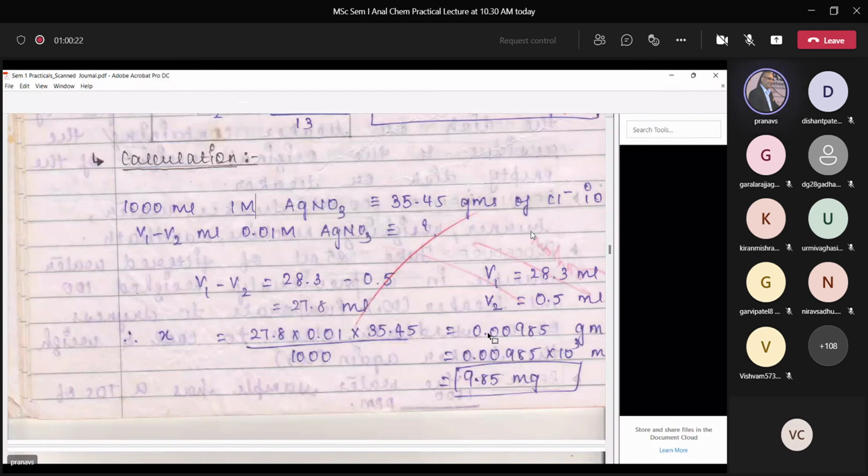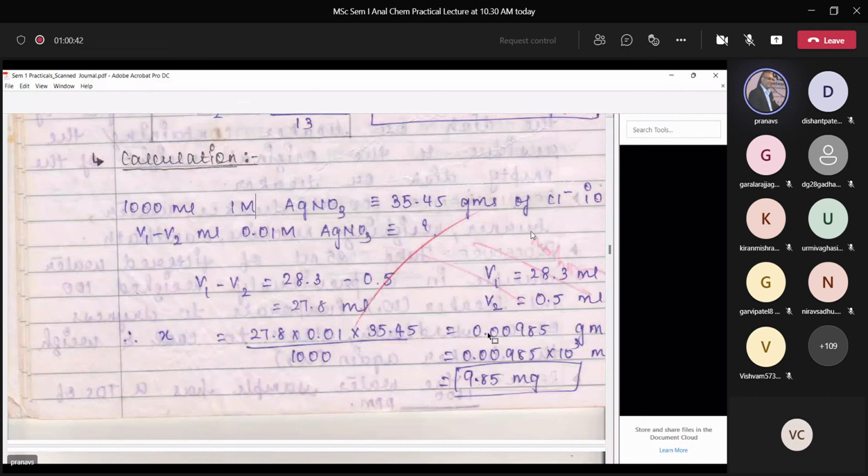But if you use 10 times less, as in this experiment, there is no need to add. You can do this experiment without even adding water because you have very low concentrations.